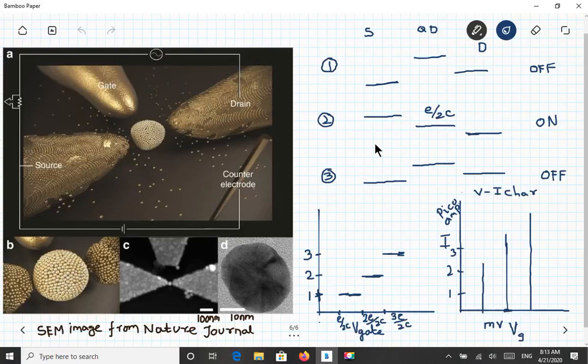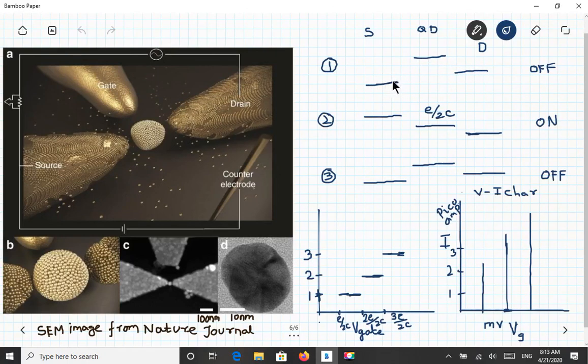Okay, so coming to the working. So this is the off state. Initially all single electron transistors will be in the off state, by maintaining the Coulomb blockade voltage and uncertainty voltage, so that electron will not tunnel.